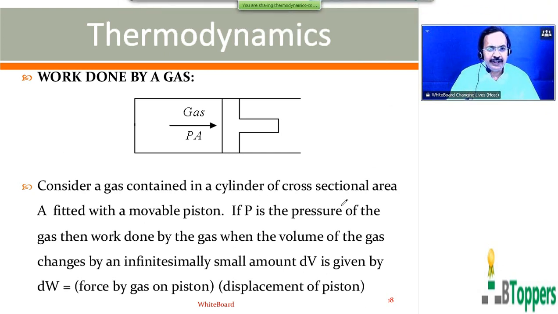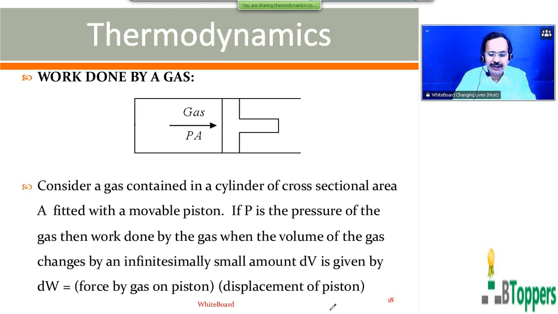Consider a gas contained in a cylinder of cross-sectional area capital A, fitted with a movable piston. If P is the pressure of the gas, then the work done by the gas when the volume of the gas changes by an infinitesimally small amount dV is given by dW equal to force by gas on piston multiplied by displacement of piston. Those who are writing the notes, please take a pause and finish writing the notes up to this equation.